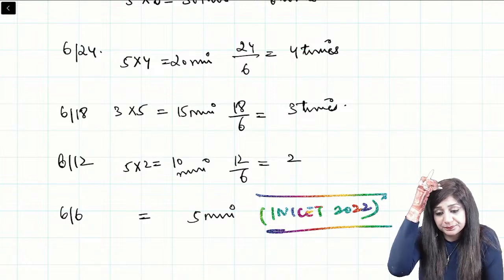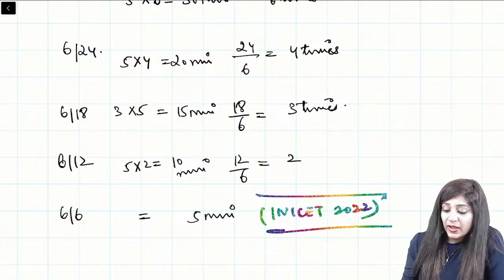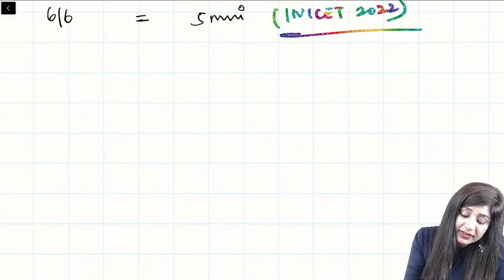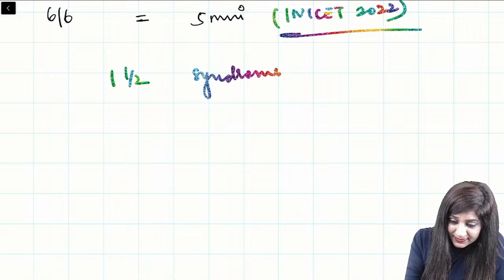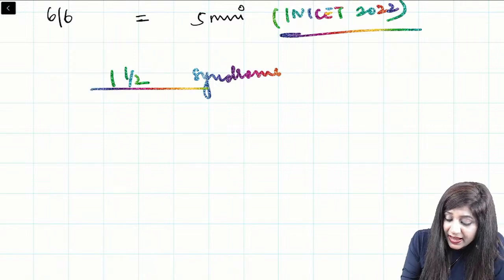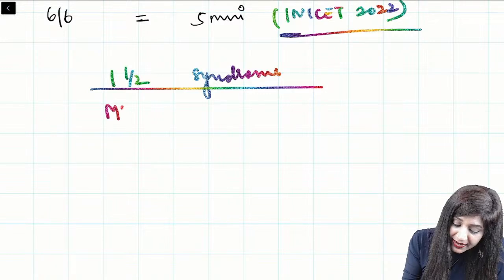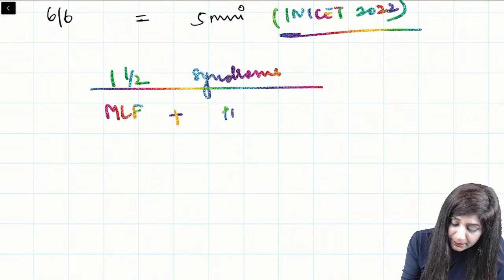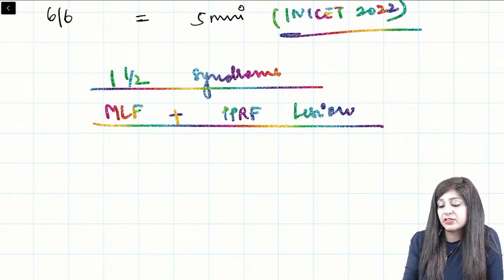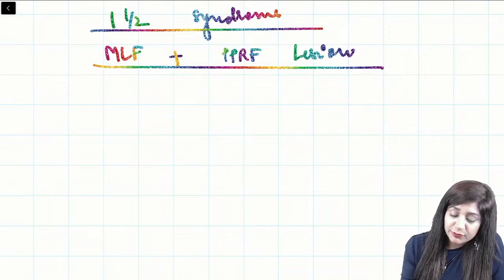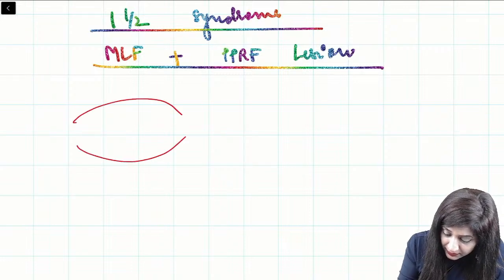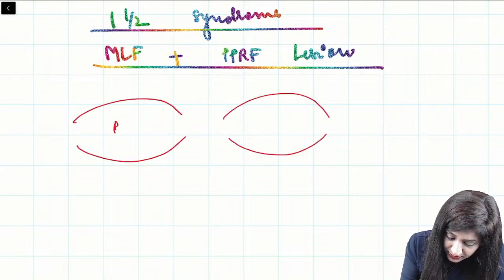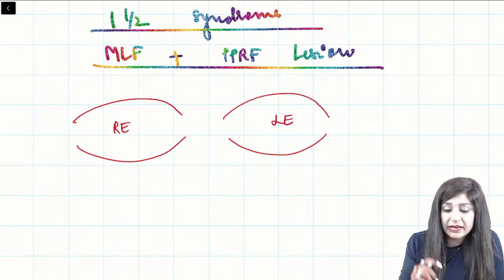Yeah. So, 1.5 syndrome. If I talk about 1.5 syndrome, it is actually due to the MLF lesion plus the PPRF lesion of one side. So on the same side, I have the MLF lesion and I also have the PPRF lesion. So suppose I make these eyes something like this. This is the right eye and this is the left eye.